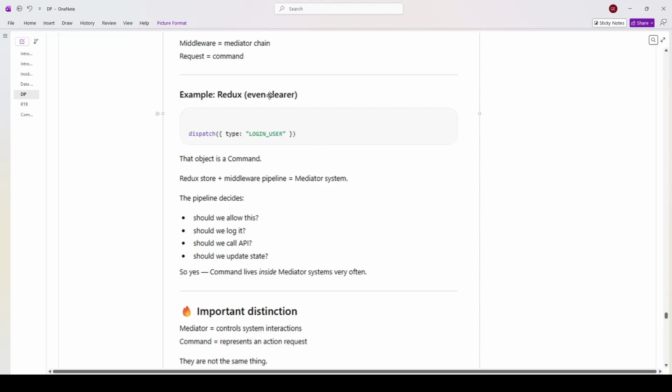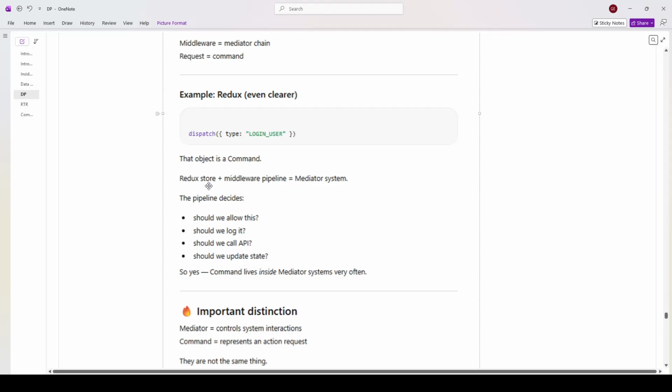Another example, Redux, even clearer. Dispatch with a parameter object, inside this object a member type with a value LOGIN_USER string, then closing. That object is a command. Redux store plus middleware pipeline equals mediator system.